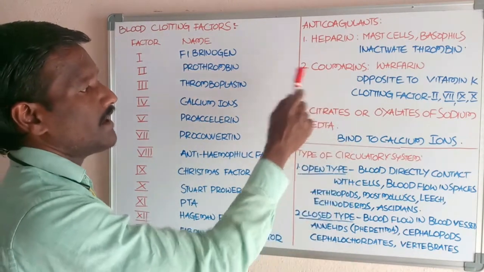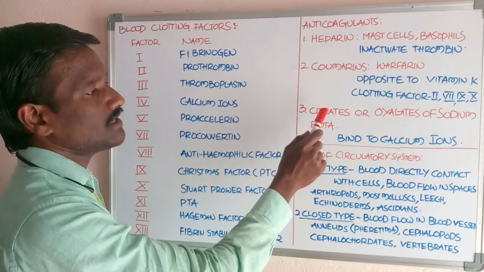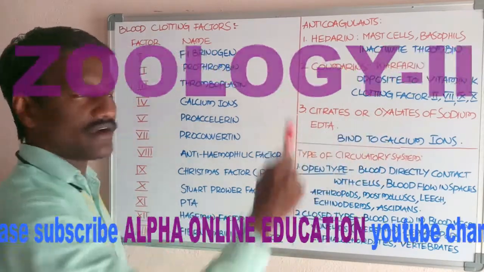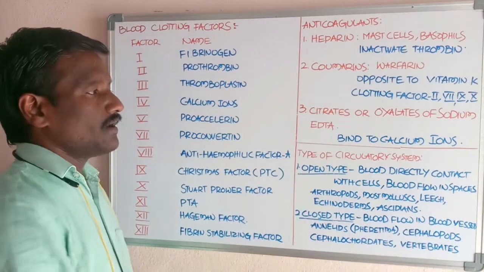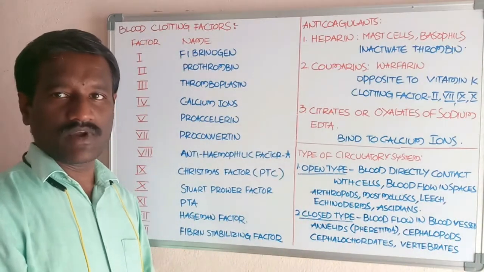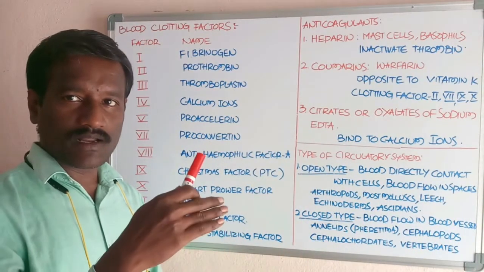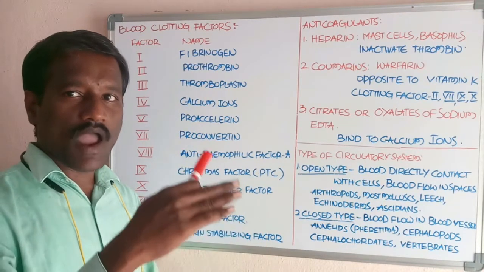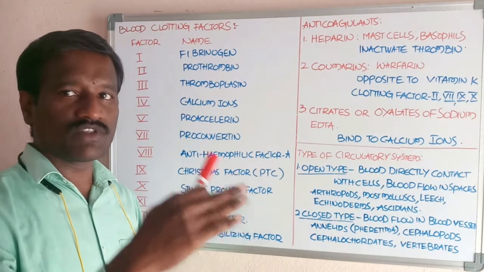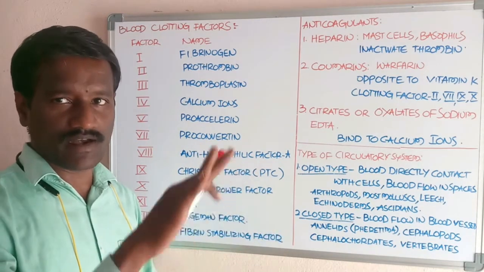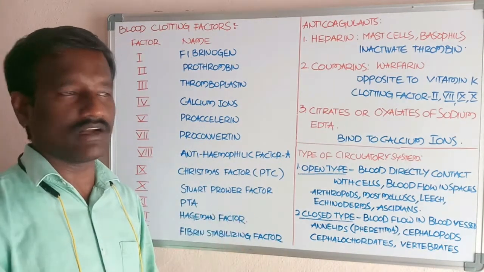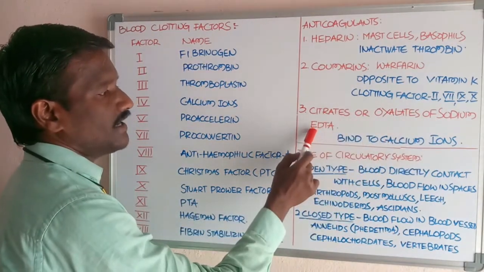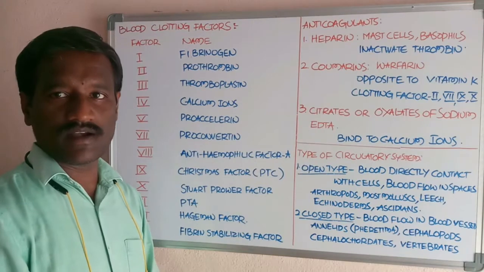Next, the third one is sodium citrate, sodium oxalate, and ethylenediaminetetraacetic acid. These are chemicals used in clinical laboratories and blood banks, where clotting of the blood is prevented by adding chemicals such as sodium citrate, sodium oxalate, and EDTA.